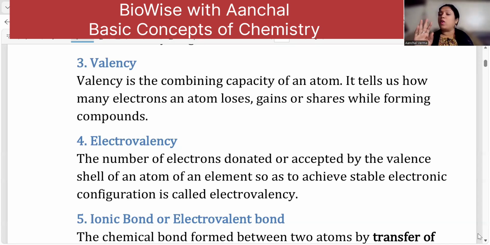Similarly, if I talk about oxygen, it has electronic configuration of 2 and 6. If I say 2 and 6, that means it requires 2 electrons to have an octet complete. So, it requires 2 electrons. Magnesium was giving away 2 electrons. So, in both the cases, the valency is 2, right? So, we consider it as the amount of electrons lost or gained or shared.